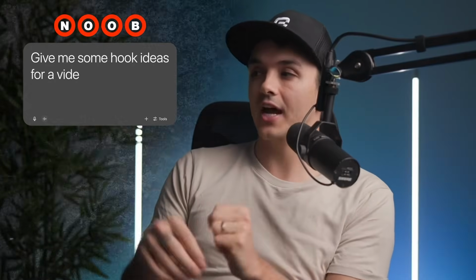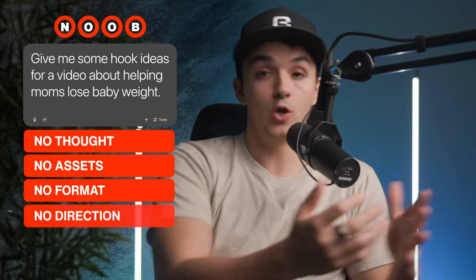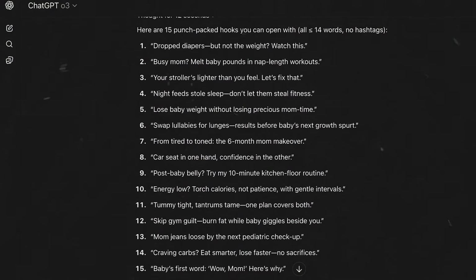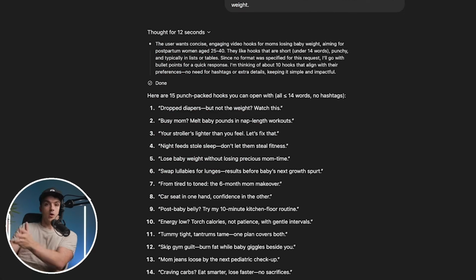You lazily threw together a 15-word prompt that took no thought, you have no assets, you're not giving it any format, no direction, no context, and no wonder it's giving you very generic and super vague outputs that aren't even very useful for you. So now let me show you the before and after, okay?